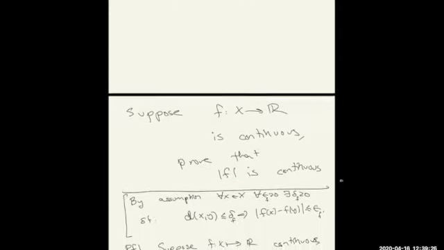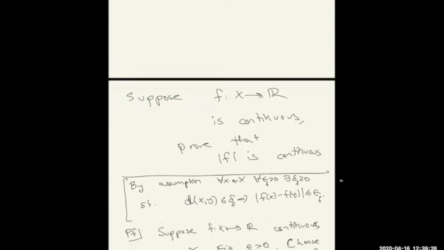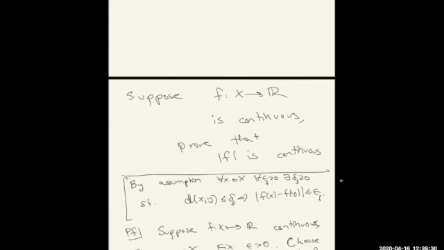Before starting the proof, it makes sense to clearly state what the assumption is. This does not need to be part of the proof. We will use it, but it is visually helpful to know exactly what it means. For every point, no matter what epsilon you choose, there exists a delta such that points close enough mean that the function value is close enough. And here the distance is the distance in R, meaning the absolute value distance.